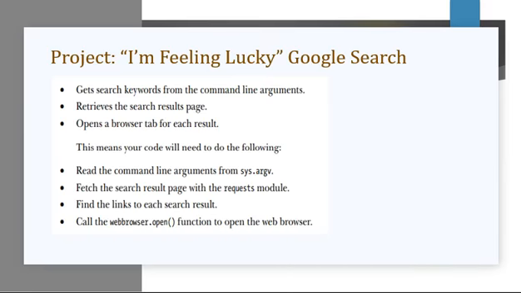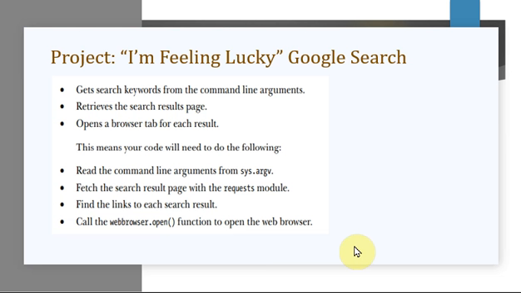Okay, so next we have an example program or project. This project is "I'm Feeling Lucky" Google search. This is the name of the project. Suppose you want to search something in Google. You type something like "test", so you type TE. It's not like you're going to get only one suggestion; you're going to get n number of suggestions, and out of those you can select any one, and again you might check for the next one, like that.